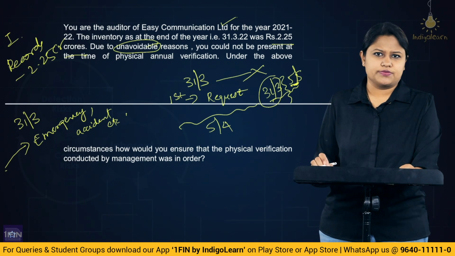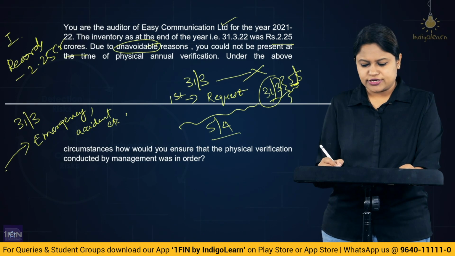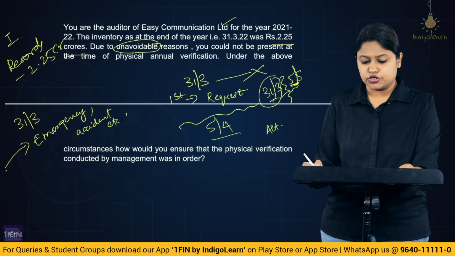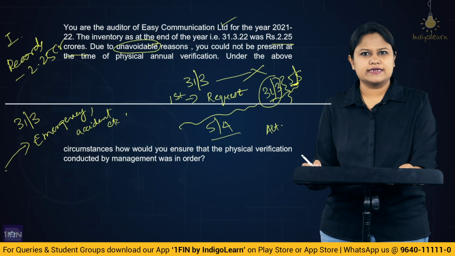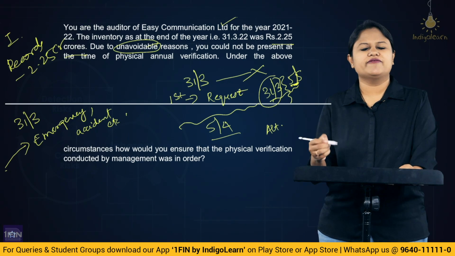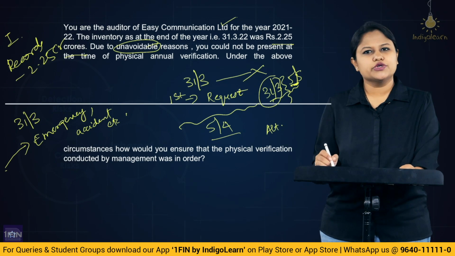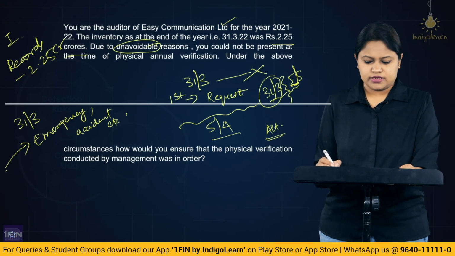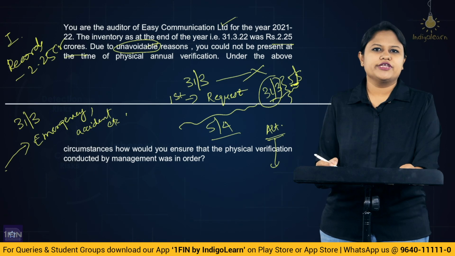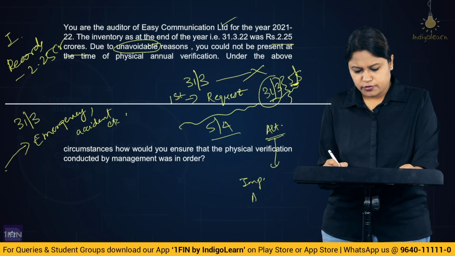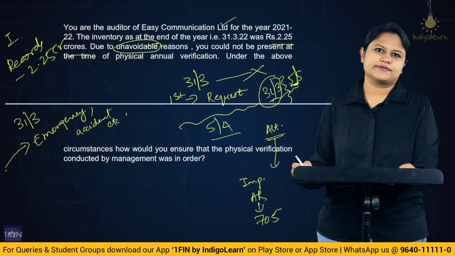If this also is not possible, if they are not conducting, then you try to perform some alternate audit procedures. Alternate audit procedures is that you could get some kind of confirmation from the parties, inspect certain documentation, or maybe you would ensure the cutoff procedures are properly followed by the client or not. All of these you will check. If suppose this alternate procedure is also not possible, then you would definitely have a communication with TCWG and you would check the implication on the audit report, that is whether you require to modify as per SA 705.